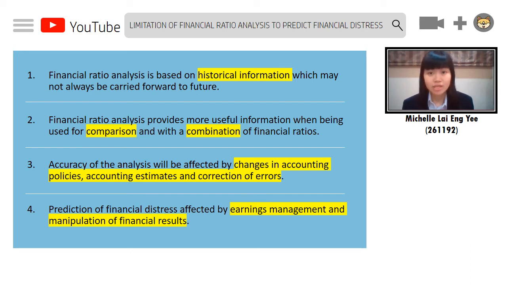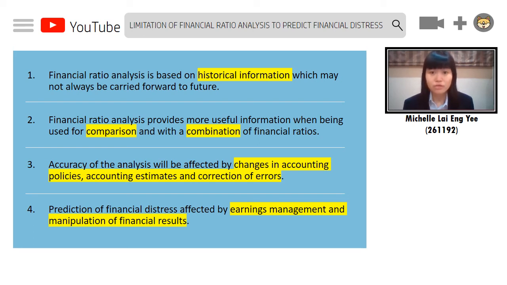Second, limited information would be obtained if the analysis is not used for comparison and with a combination of several financial ratios. More useful information can be obtained for the prediction of financial distress when the ratios are compared over time or with different entities. Thirdly, accuracy will be affected by changes in accounting policies, accounting estimates, and correction of errors, as they affect the comparability of financial information.